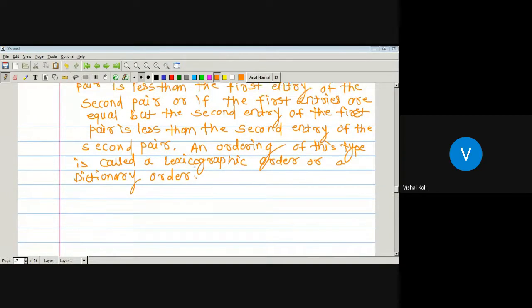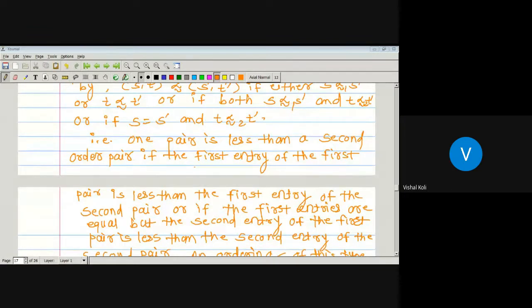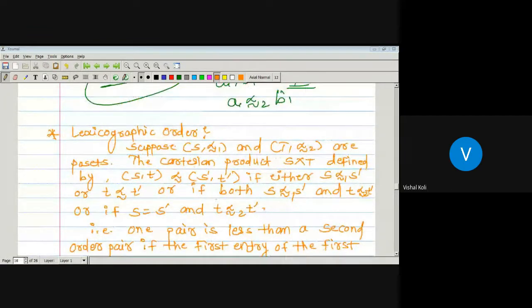Okay, so what is a lexicographic order? If we have two posets, S and T, with the corresponding relations precedes one and precedes two, then an ordering defined on this set is said to be a lexicographic ordering. If we have two sets, then we first take their Cartesian product S cross T. It means it contains the elements of type (s, t), (s', t'). Then the ordered pair (s, t) is related to the ordered pair (s', t') if either s precedes s' or t precedes t'.